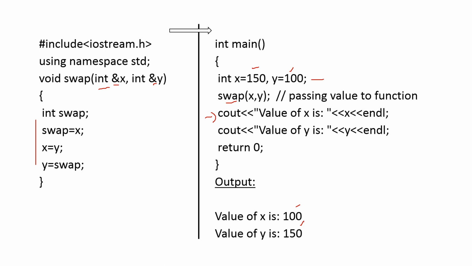Here the given values were x is 150 and y is 100. When these values come to swap, they are interchanged, and x becomes the y value and y becomes the x value. So x is equal to 100 and y is equal to 150. The swapped value is the output.